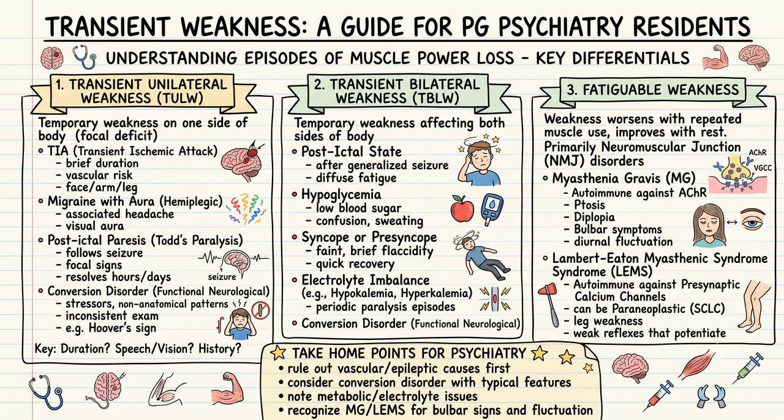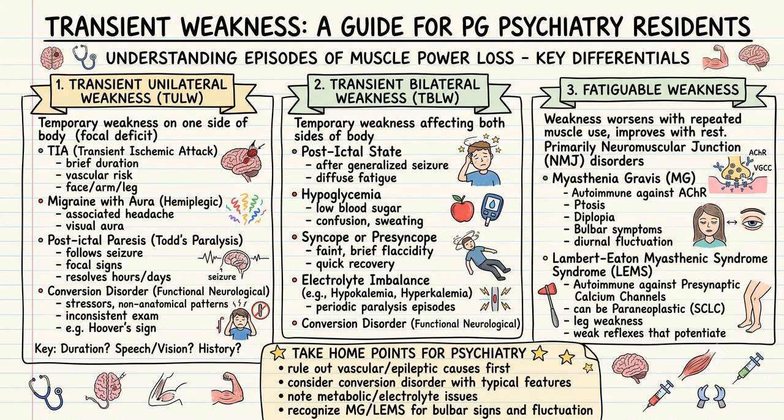Do not overlook electrolyte imbalances, such as hypokalemia or hyperkalemia, which can trigger episodes of periodic paralysis. Just like with unilateral weakness, conversion disorder can also present bilaterally. Our third category is fatiguable weakness. In these cases, weakness worsens with repeated muscle use and improves with rest.